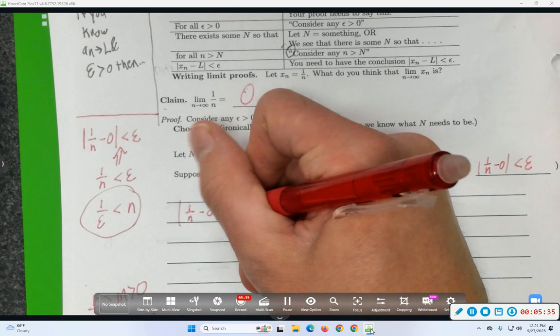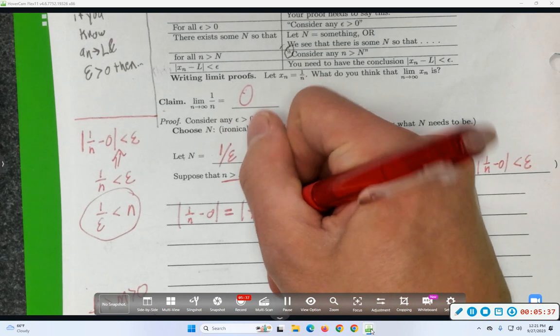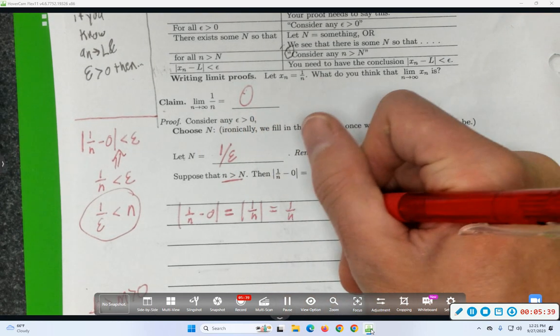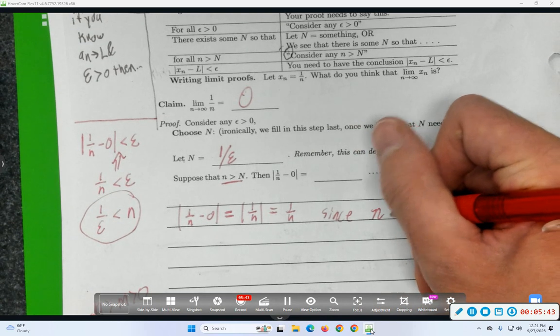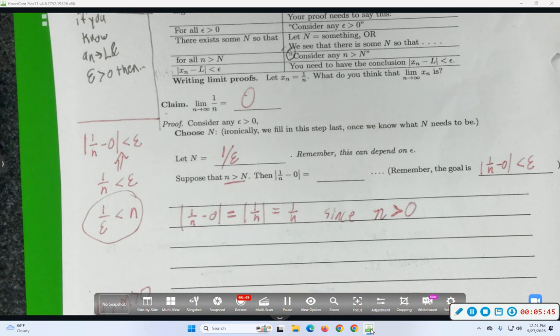Equal to, and maybe I'll leave the intermediate steps, 1 over n equals 1 over n, since n is bigger than 0. A natural number is bigger than 0, so I get to assume little n is bigger than 0. All right, what next?